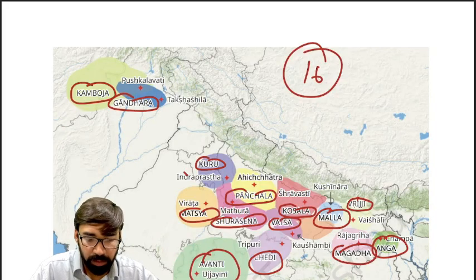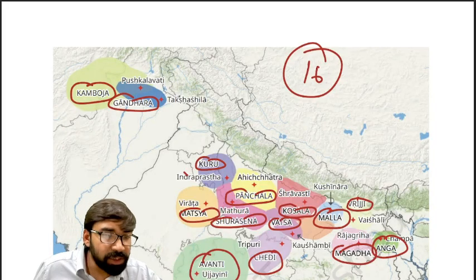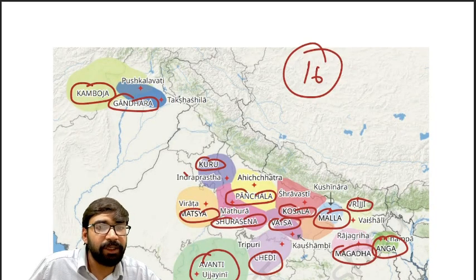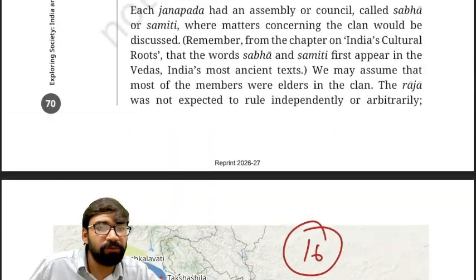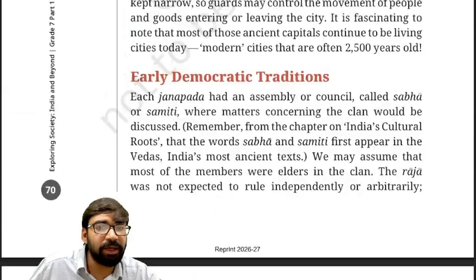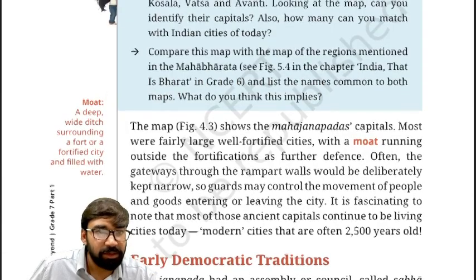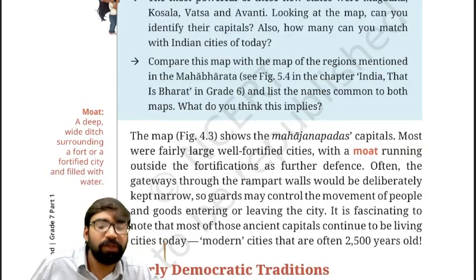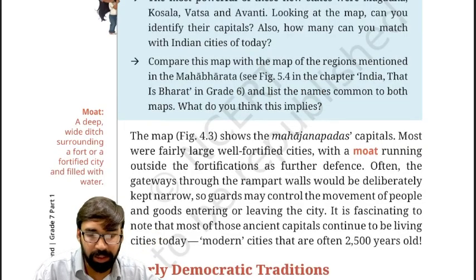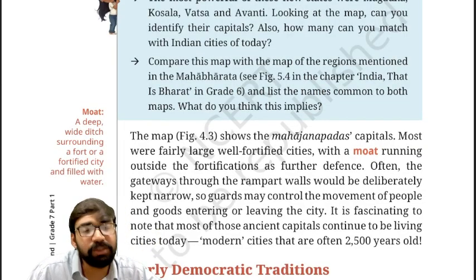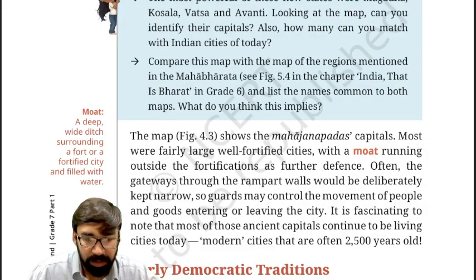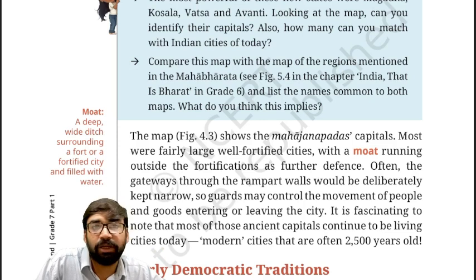Fine? Okay. Now, the first thing we need to understand is that most of these Mahajanpads are concentrated in the Ganga region. Remember this, most of the Mahajanpads are concentrated in the Ganga plains. Why the Ganga plains? Because the Ganga river gives fertile soil. Clear? Second, agricultural surplus.